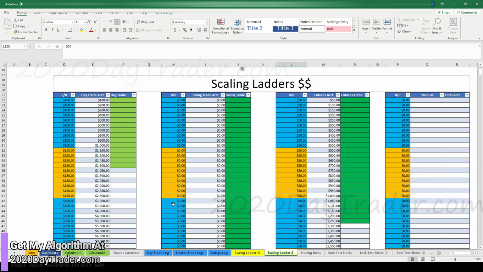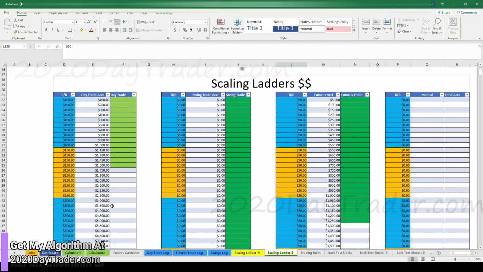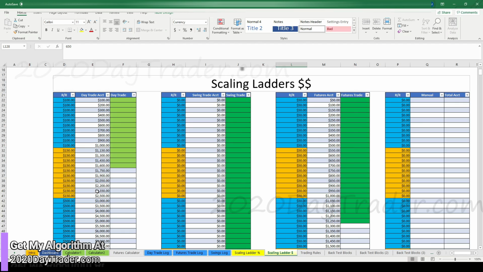So let's go over to the scaling ladder. We're slowly making that climb back into the $150 range, and we'll slowly get there. As soon as we click 500, wow, things are going to go fast. But we just got to get there.